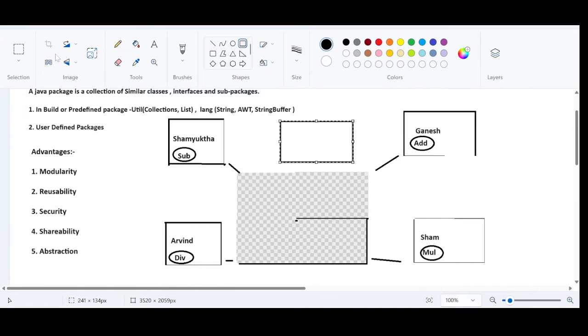I want this add functionality, right? Ganesh, you create that functionality and please place it in this package. And I am advising Samyukta to develop the subtraction functionality and place it in the same package. Aravind, I am instructing him to do the same thing. Instead of keeping it in a separate package, I am asking him to place it in one package. And Sham, I am also telling him the same thing, right? So after developing the functionality, everything is going to be kept in one package, right?